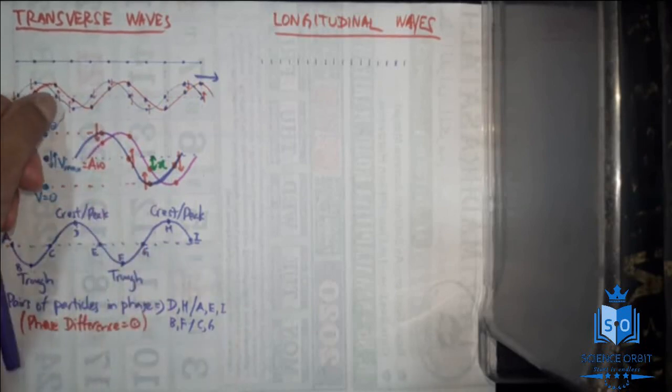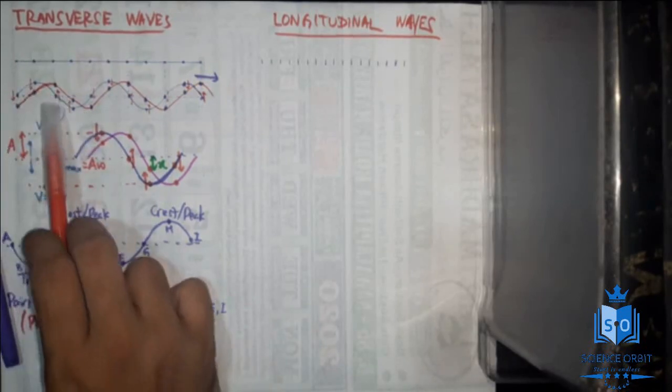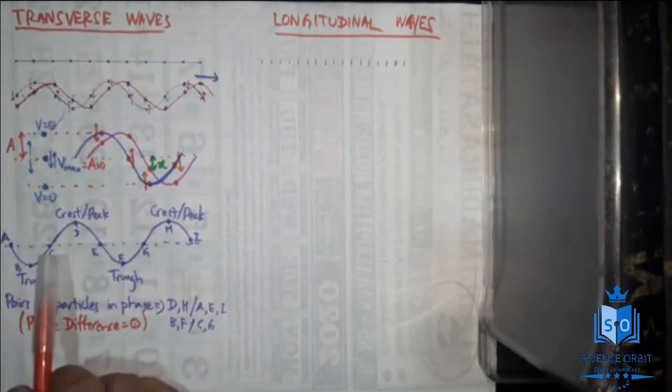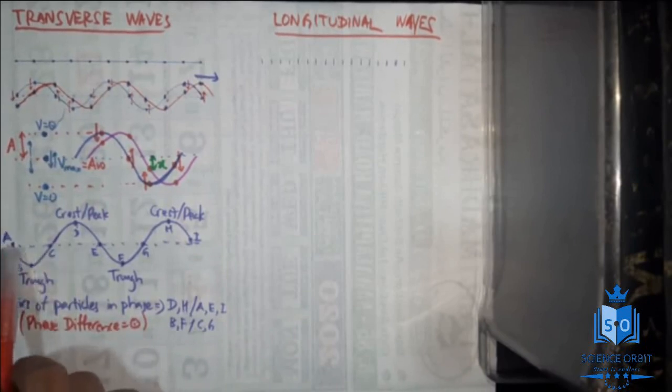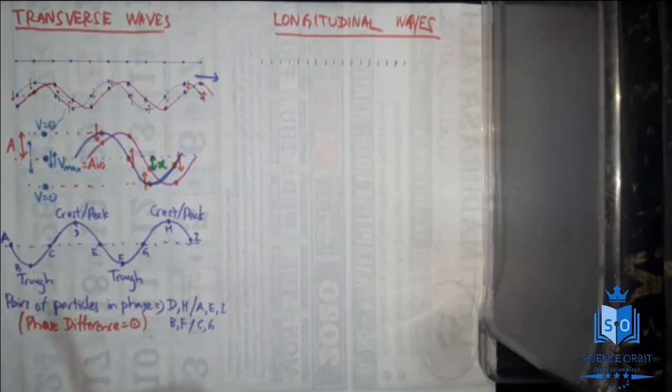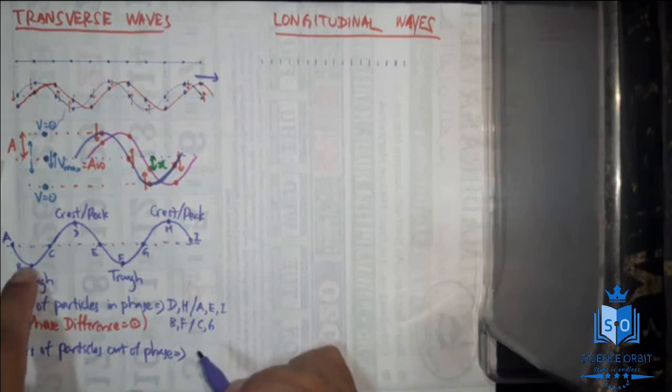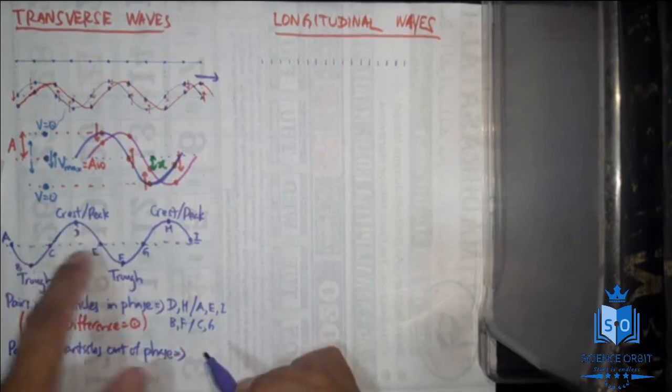Now you take this particle and this particle, in this case, A and C. When you take A and C, A will be going down, C will be going up, but they are at the same position. So they are exact opposite particles. You will have to know this. Sometimes they will ask these questions. So when I say pairs of particles out of phase, we can compare a trough with a crest. They are out of phase, completely opposite.